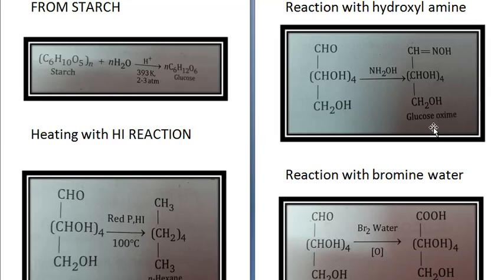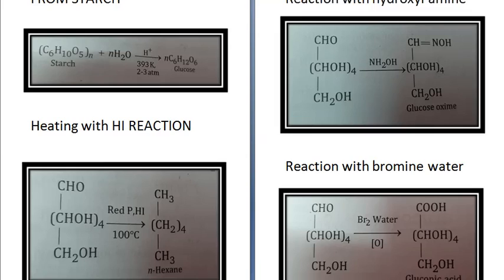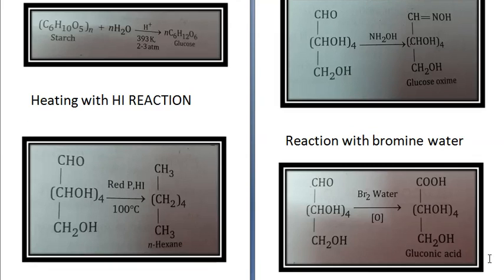Alright. Now next is reaction with bromine water. Glucose gets oxidized. See, this is an oxidation reaction. Glucose gets oxidized to form gluconic acid on reaction with bromine water. It decolorizes the red color of bromine water. So this shows that there is an aldehyde group present in glucose.